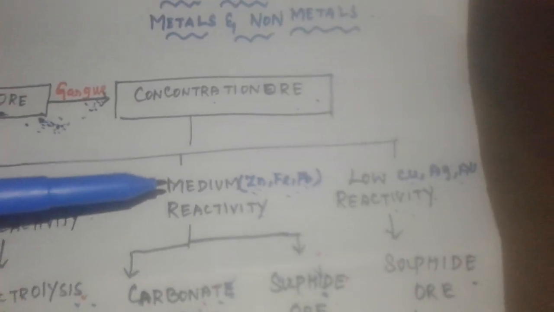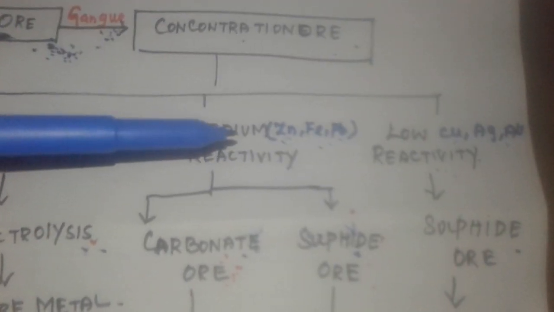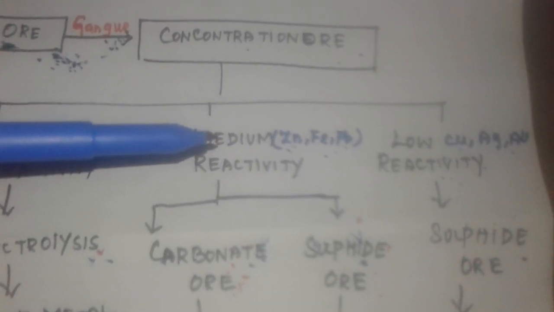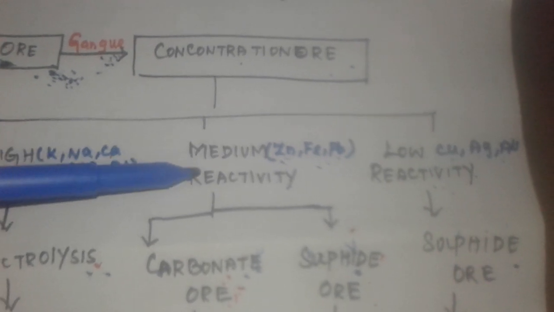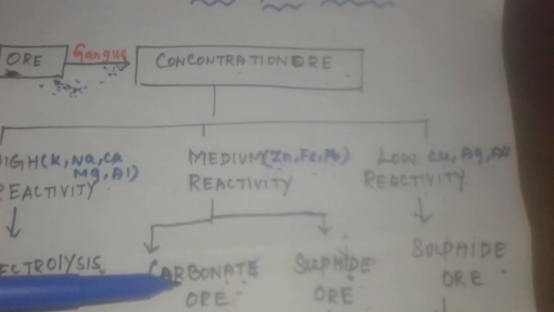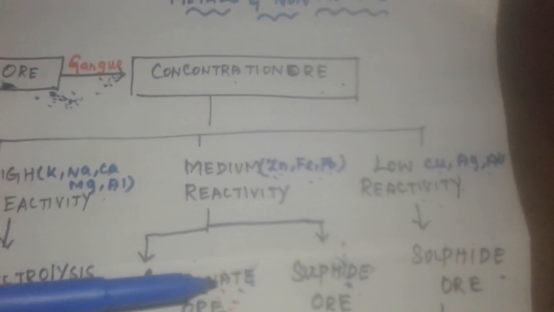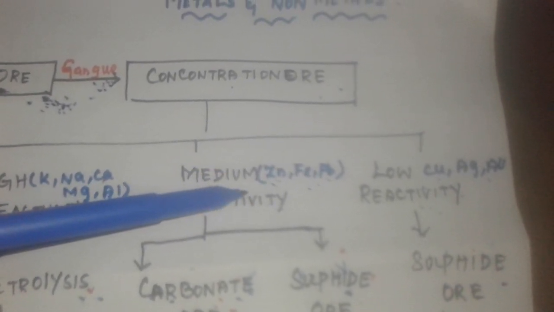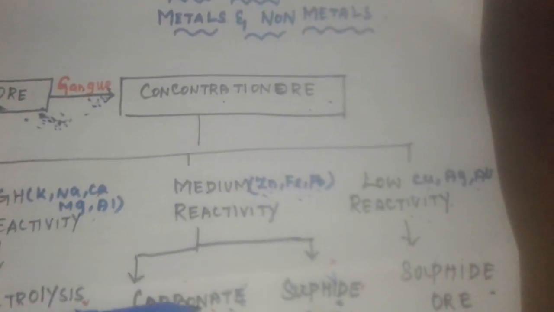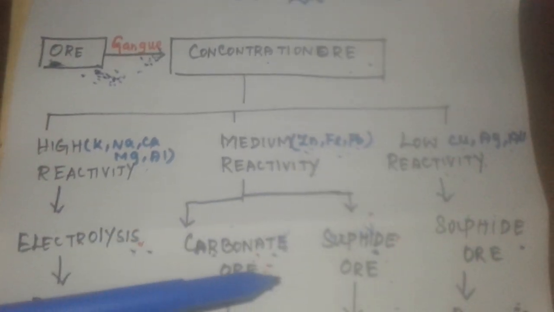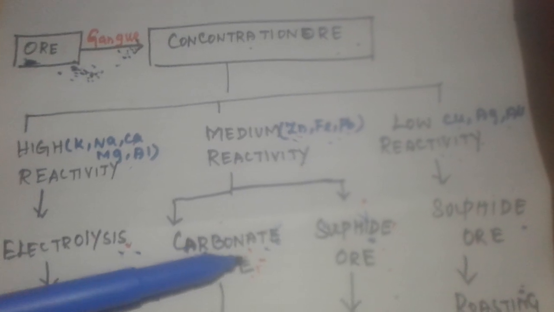Then medium reactivity. Which metals are of medium reactivity, children? Zinc, iron, and Pb, that is lead. These can be present in our earth's crust in the form of carbonate and sulfate. Carbonate ores and sulfate ores are present. For example, zinc can exist in the earth's crust as zinc carbonate or zinc sulfate. Ferrous carbonate, ferrous sulfate. Lead carbonate, lead sulfate. Have you understood?